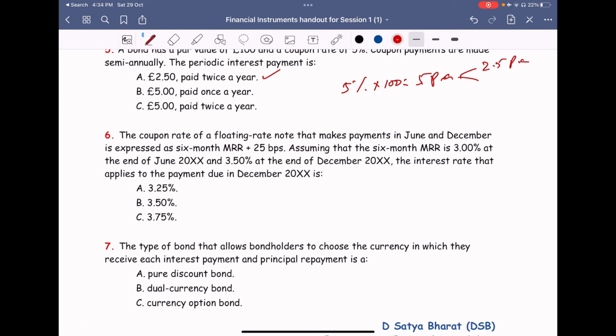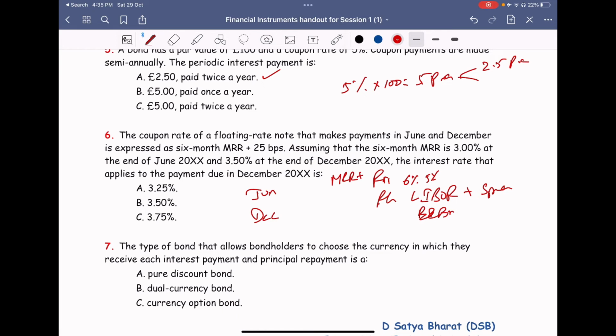The coupon rate of a floating rate note. We have seen it. The fixed rate bond will have 6% or 5%, a fixed interest component. It will carry a fixed interest coupon rate. While with floating rates, they will be added to some reference rate, LIBOR plus some spread, or IBOR plus some spread. In this case, the floating rate note makes payments in June and December, expressed as MRR plus 25 bips. What is MRR?